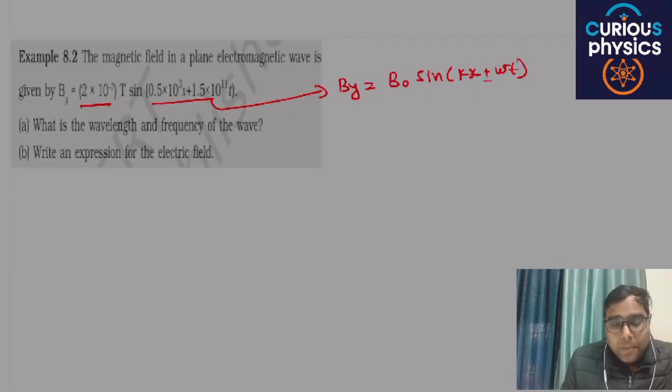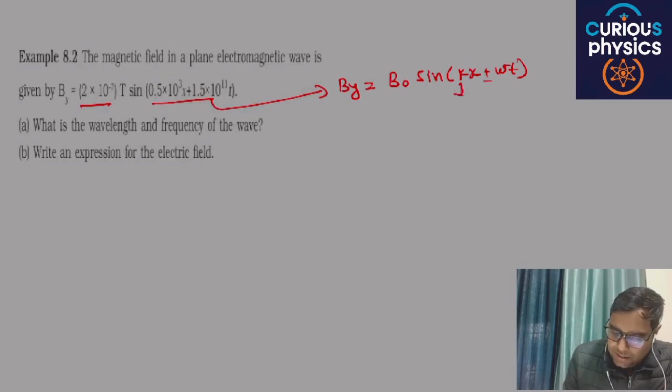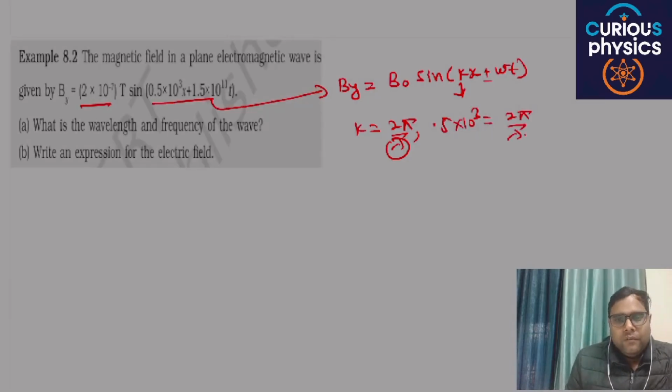B naught is the maximum value of the magnetic field. Then this k, the multiple of x, can be written as 2 pi by lambda. From here you will get the value of lambda, because the value of k is 0.5 into 10 to the power 3, which is equal to 2 pi by lambda, the wavelength.